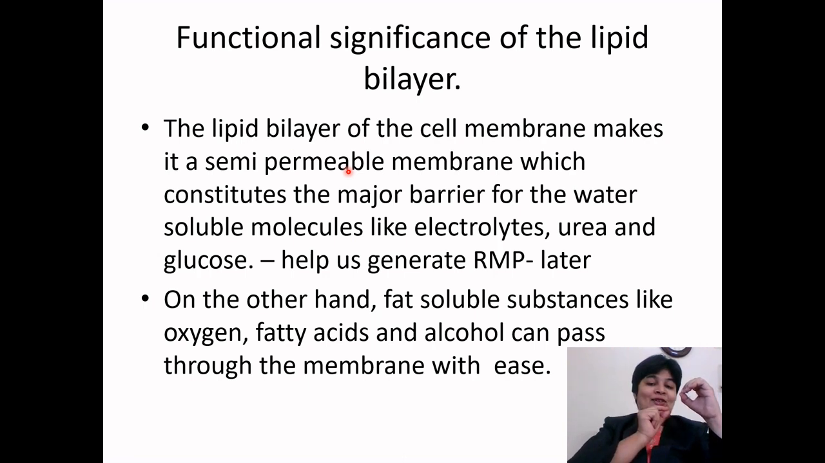So because of this, what happens? Outside so much sodium, inside very less sodium. So inside is negative charge, outside is positive charge. When there is no stimulus, we will call it the resting membrane potential. So we will say a neuron cell has a minus 90 resting membrane potential. When there is a stimulus, the channel will open, sodium will rush inside, and we will call it action potential. So the semi-permeability of the lipid bilayer is very important for resting membrane potential as well as action potential.